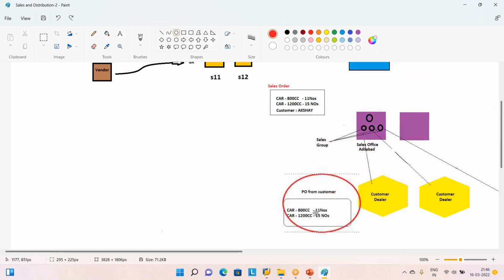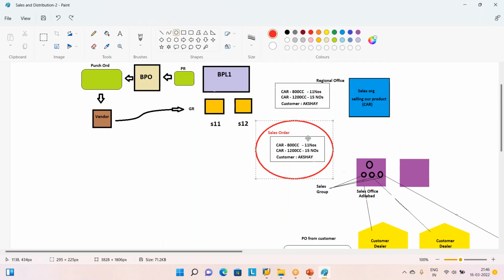Such an official PO, our salespeople are going to collect, and they are going to transfer this information and retype it in SAP. Every employee in the office will have SAP. They will open one T code and try to create a sales order. Sales order is a document. Sales office people are going to initiate it, and it is going to reach the factory via their sales manager or sales regional office.